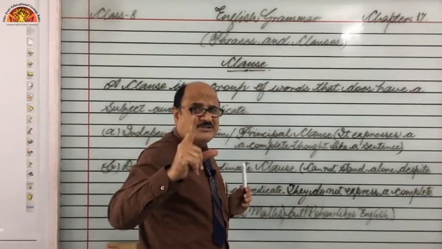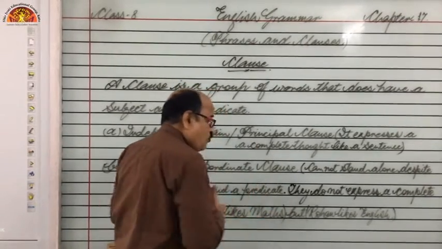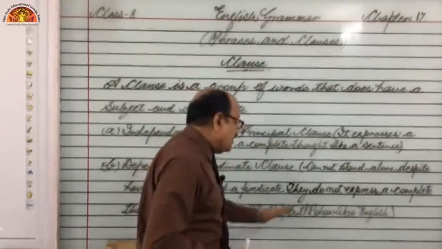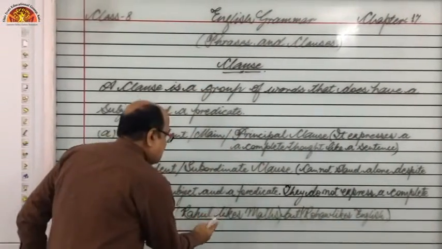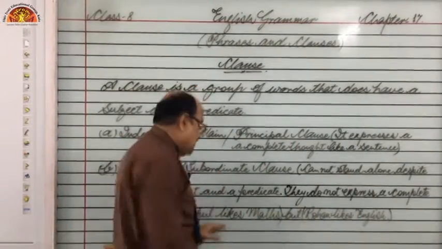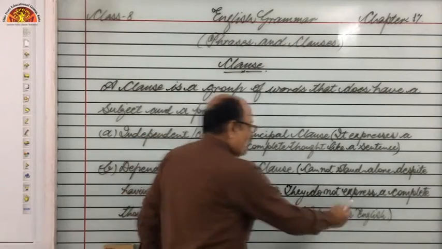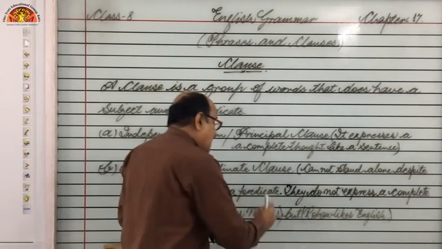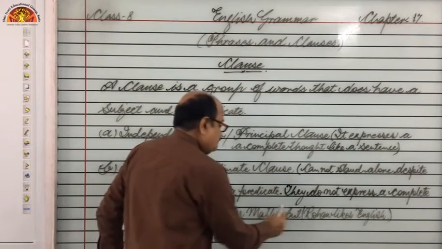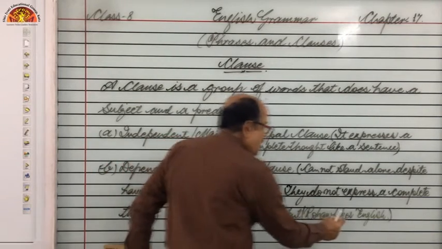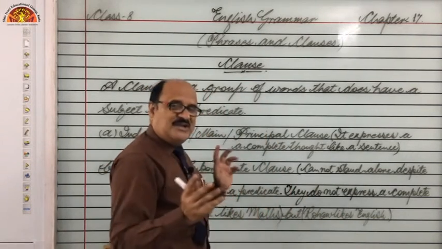Coordinating conjunction, right? With the help of a coordinating conjunction, if we join them together, they make a sentence and they themselves become clauses. Now, clause number 1, clause number 2, because they are part of a sentence. So, clause, coordinating conjunction and clause. So, this is a sentence now.